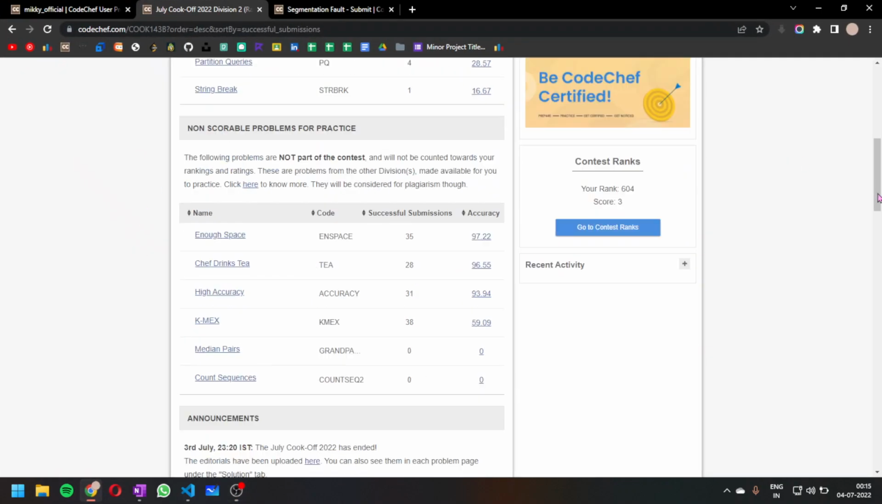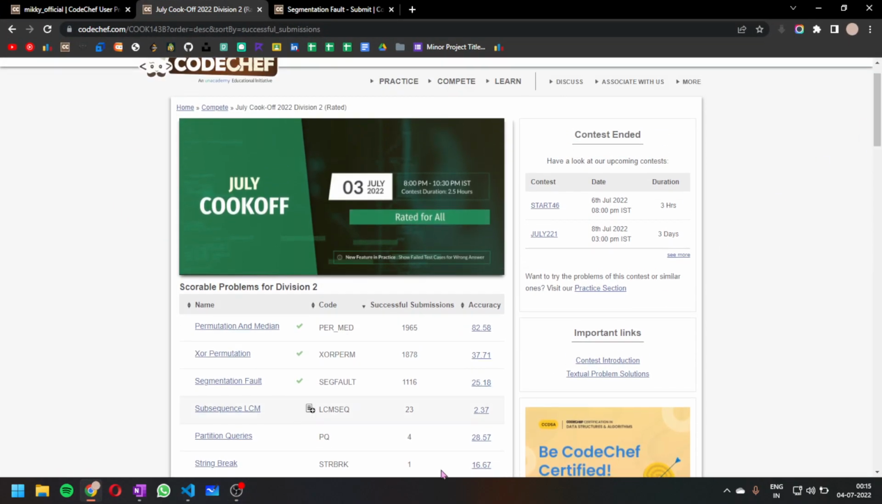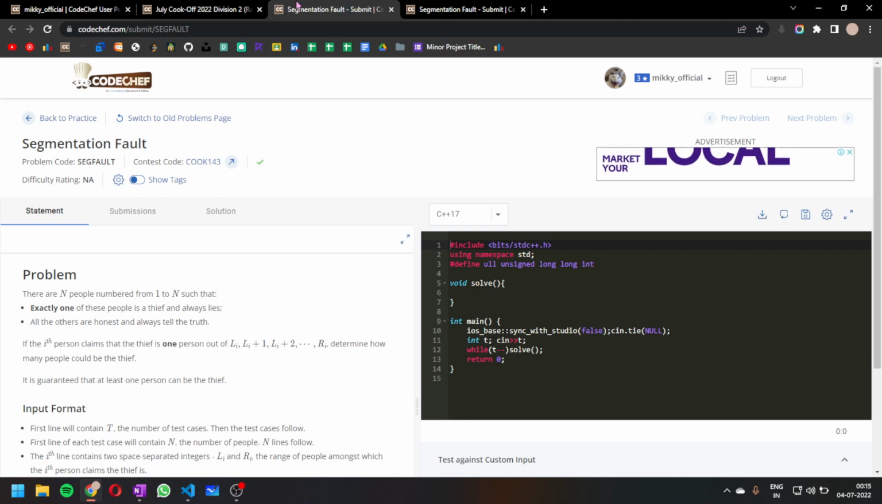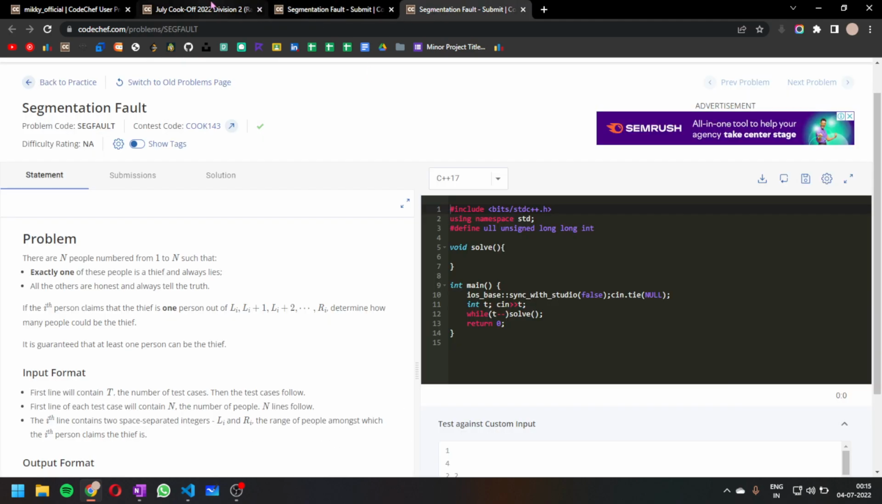Hello everyone, so today we're going to solve the third problem of the July Cook-Off, Good Chef challenge. This is the third problem of Division 2 and the question is Segmentation Fault. So in this question we have been given, let me open the question.